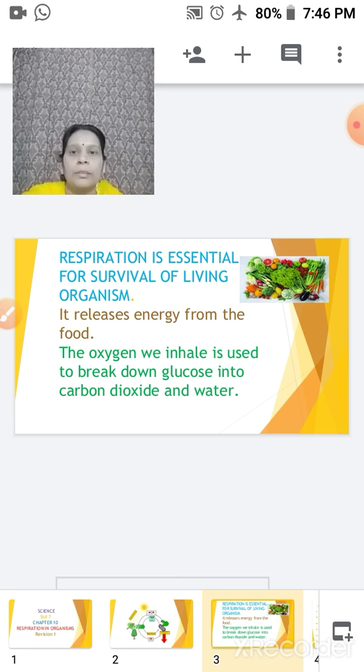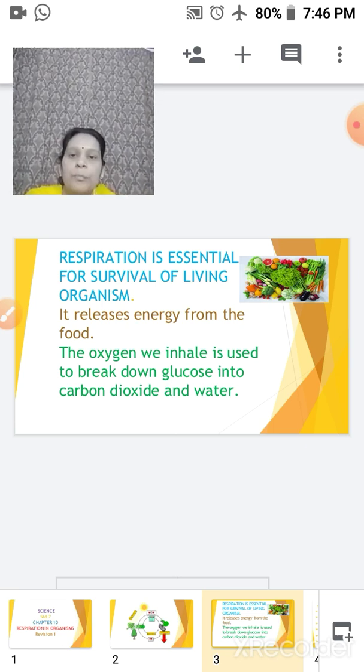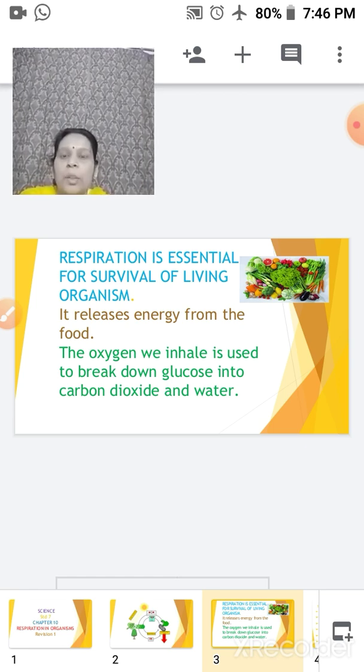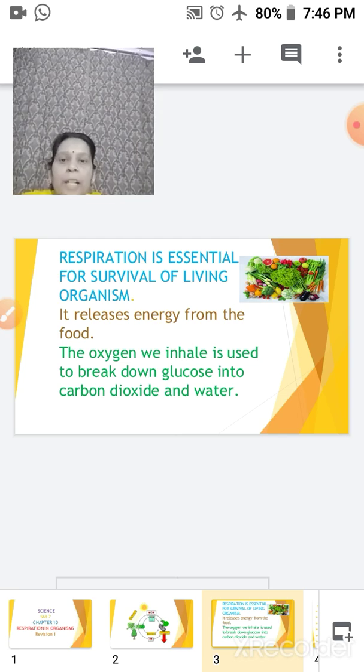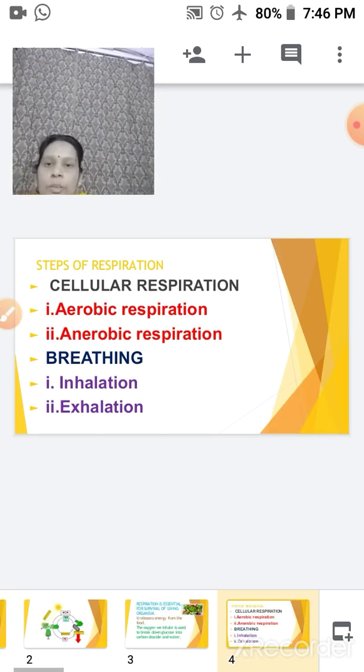The oxygen that we inhale is used to break down the glucose into carbon dioxide and water. We animals take in oxygen and give out carbon dioxide, whereas plants take in carbon dioxide and give out oxygen.